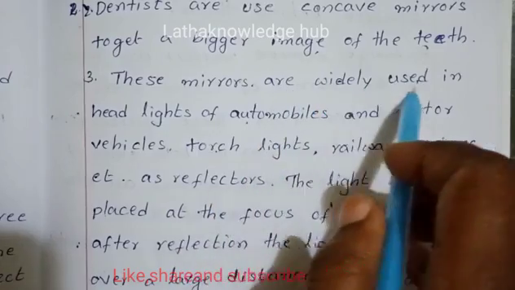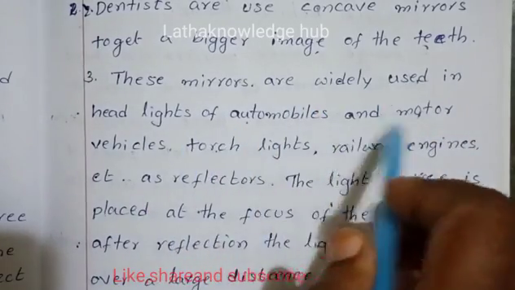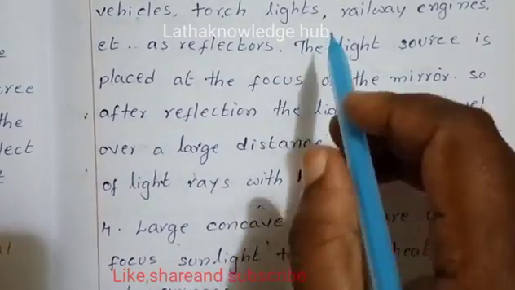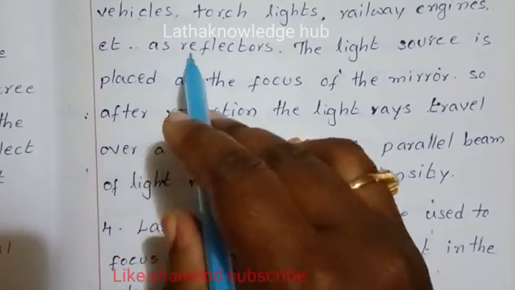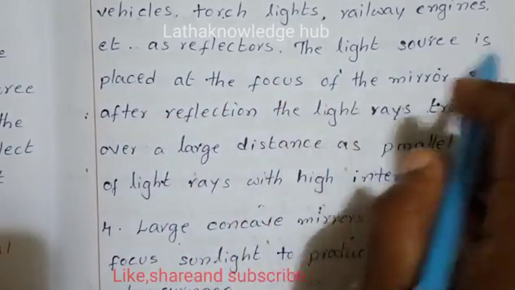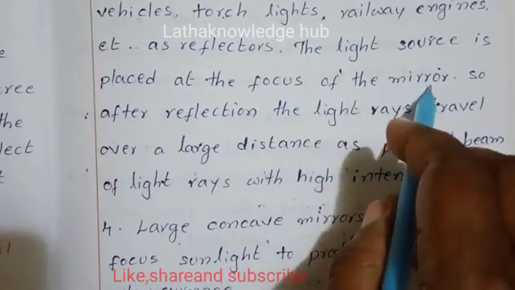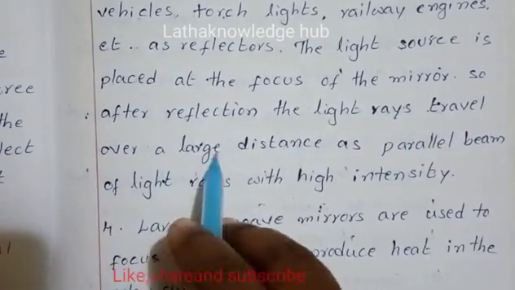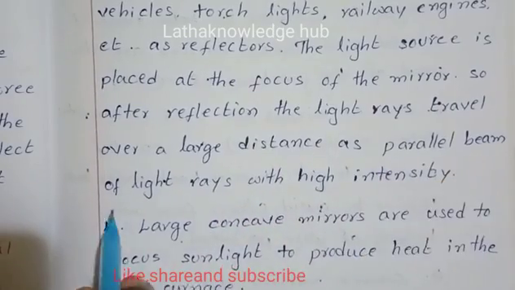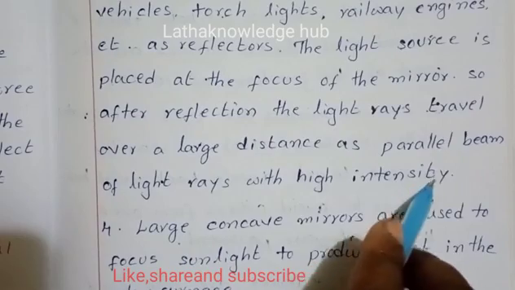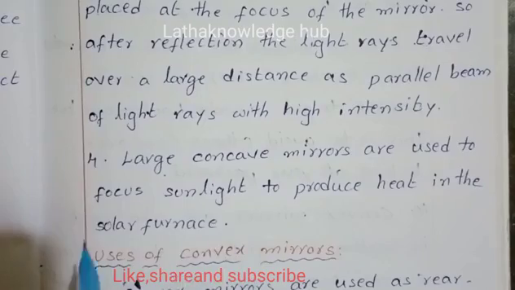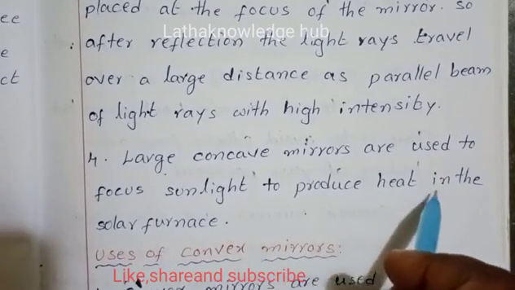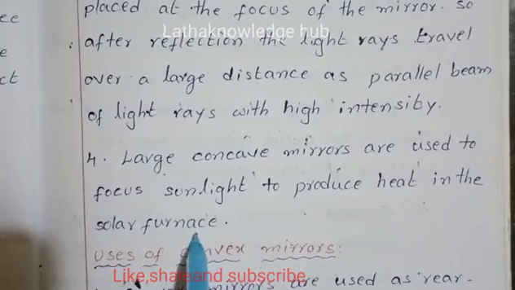These mirrors are widely used in headlights of automobiles and motor vehicles, torchlights, railway engines, etc. as reflectors. The light source is placed at the focus of the mirror. So, after reflection, the light rays travel over a large distance as a parallel beam of light rays with high intensity. Large concave mirrors are used to focus sunlight to produce heat in solar furnaces.